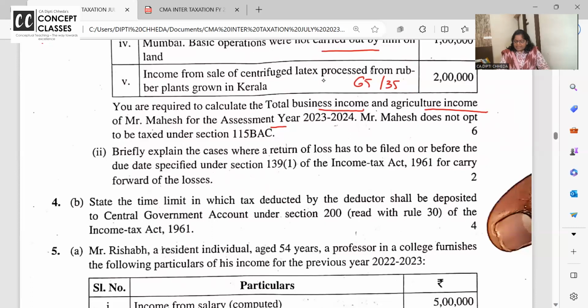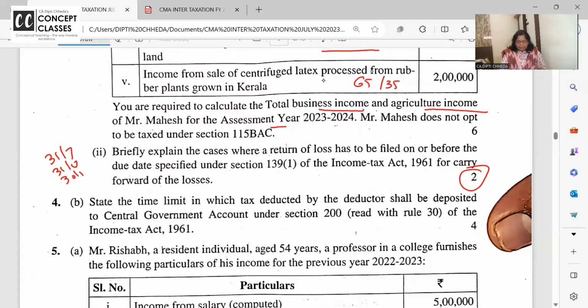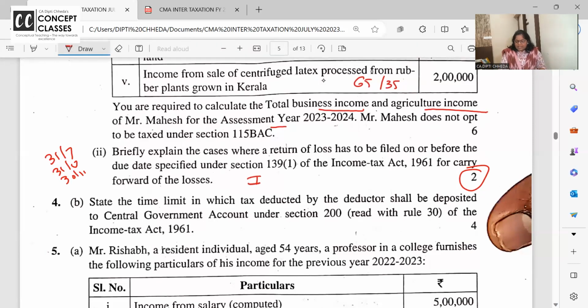Briefly explain the cases where a return of loss has to be filed on or before due date for carrying forward of losses. 2 marks के लिए. Superb. For carry forward of all the losses, you need to file your return on time, whether it is 31st July, October, transfer pricing के case में November. ये dates लिखने की जरूरत नहीं है, except in 2 cases: income from house property and unabsorbed depreciation.